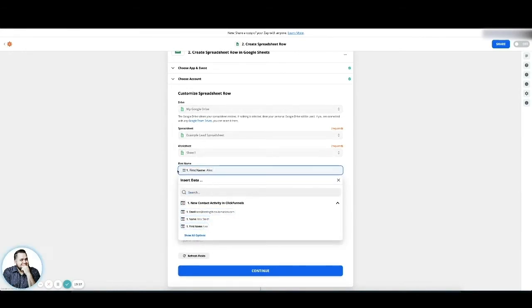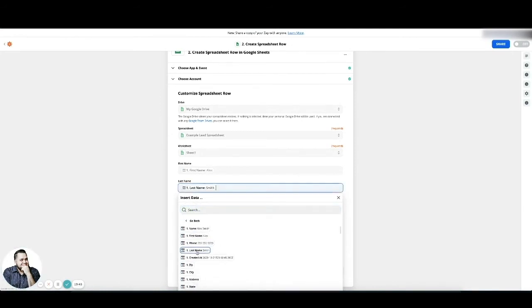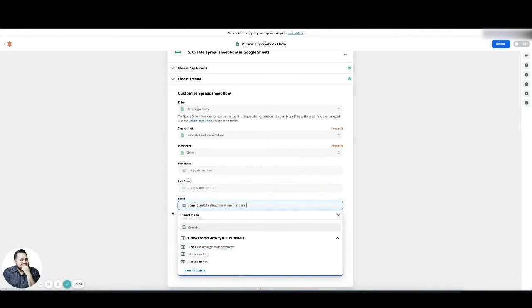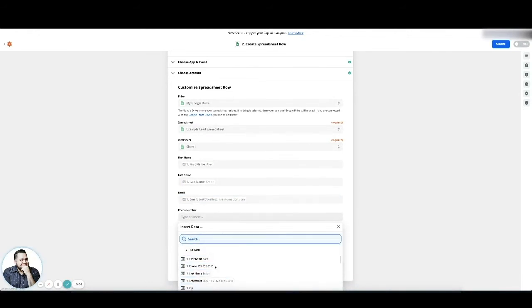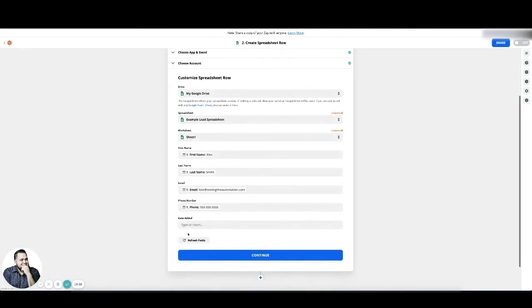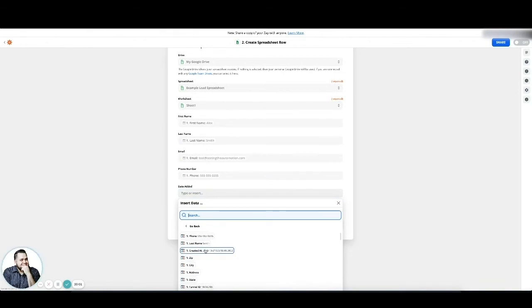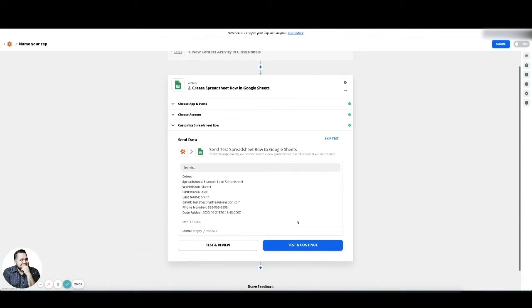First name Alex. I'm just matching up the data, right? So it says first name, I click on first name, I click away. Last name, I show more options, click on last name, it inserts the last name. Email, click on email, click away, and then phone number, more options. Phone number, click away, and then the date it got added, show more options, created at, and then hit continue.